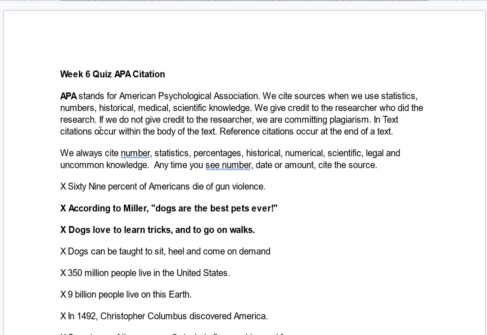In-text citations occur within the body of the text. Reference citations occur at the end of a text. We also cite numbers, statistics, percentages, historical, numerical, scientific, legal, and uncommon knowledge. Anytime you see a number, date, or amount, you cite the source.